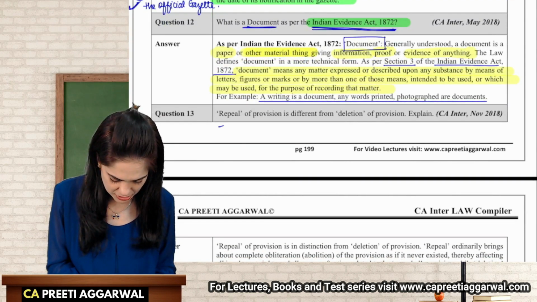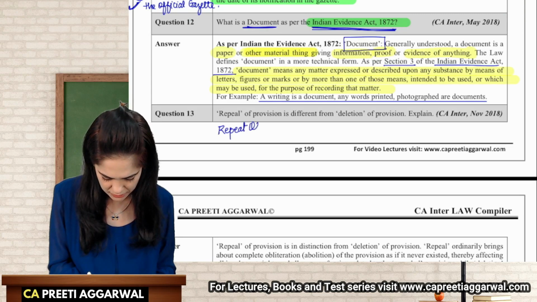Repeal is different from deletion. This is a repeat question.